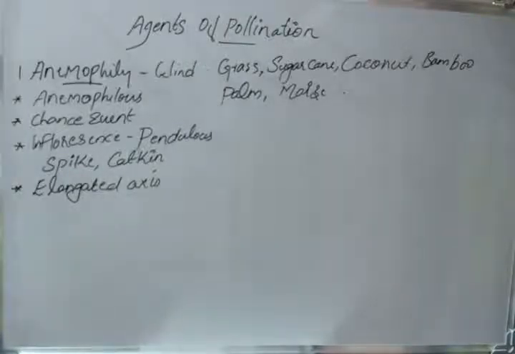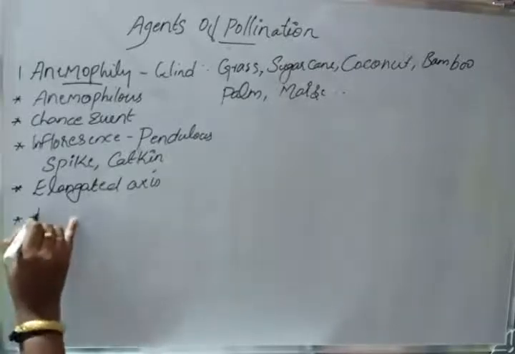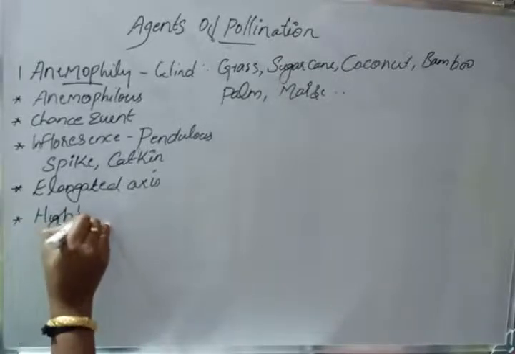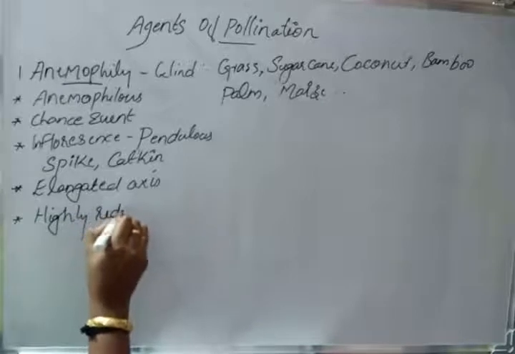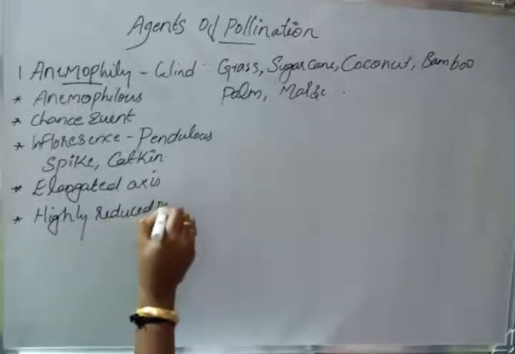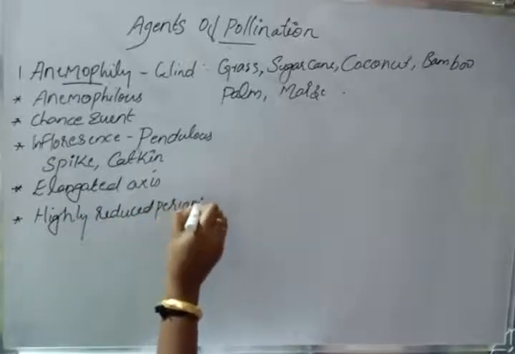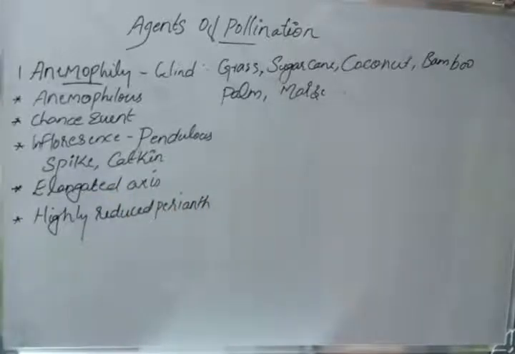Then the perianth is absent or highly reduced. So there should be no perianth or a highly reduced perianth. A highly reduced perianth is required for anemophilous pollination.